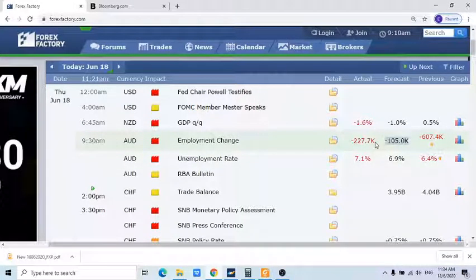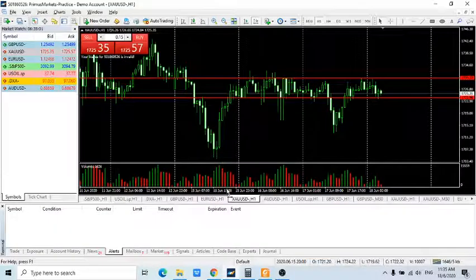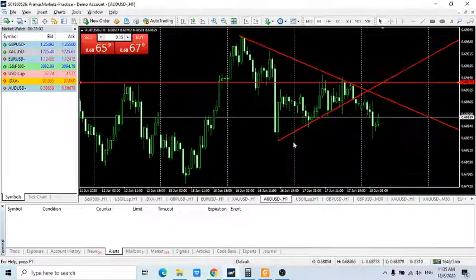So this is definitely bad news for the Aussie dollar. So we're going to have a look at the Aussie dollar shortly. The second data that came out this morning was the unemployment rate. Again, markets was expecting the unemployment rate to be at 6.9%. However, you can see that the actual numbers came in at 7.1%, okay, which is higher than market expectations. So both these data will be theoretically negative for the Australian dollar. Let's just have a quick look at the Aussie dollar this morning.